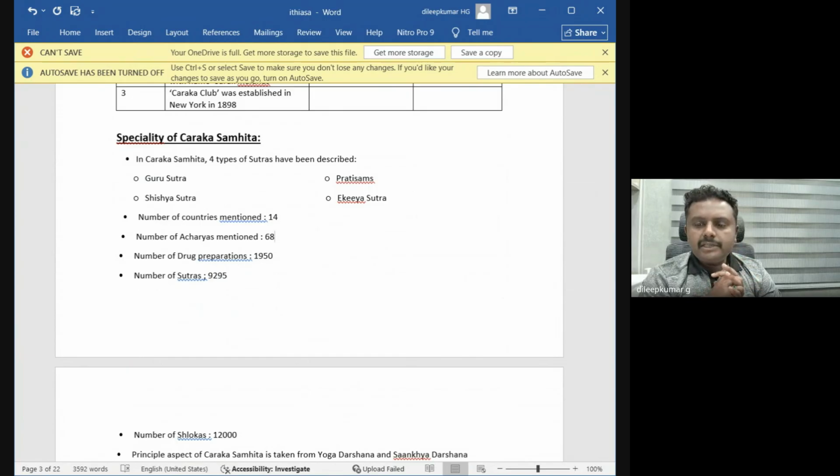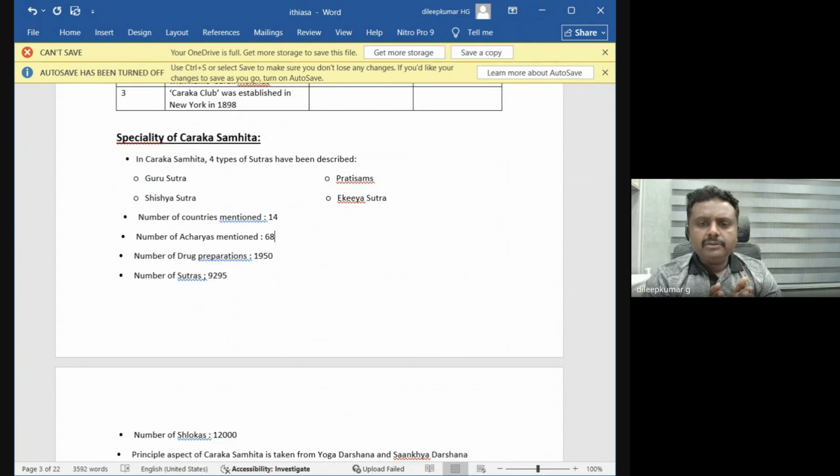In total, Charaka Samhita contains 12,000 shlokas. It is said by Charaka only in the last chapter of Siddhisthana. But actually, if you count the total number of shlokas in Charaka Samhita, it comes to around 9,295 shlokas. But according to Charaka, there are 12,000 shlokas. You should remember that, it is evident, and Charaka has given the same thing.